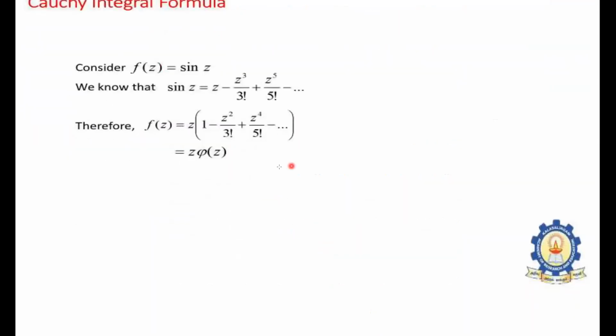So there are some examples of that. Suppose f of z equals sine of z. Now we know the infinite power series expansion of sine z. This gives us z minus z cube by 3 factorial plus z to the power 5 by 5 factorial minus and so on. So we can take z outside, which gives z into phi of z. What we note here is that phi of z is analytic and phi of 0 is not equal to 0. Therefore, the origin is a zero of this analytic function of order 1.